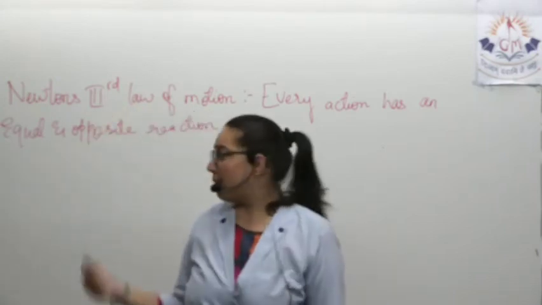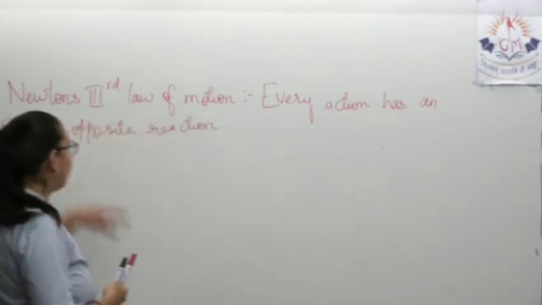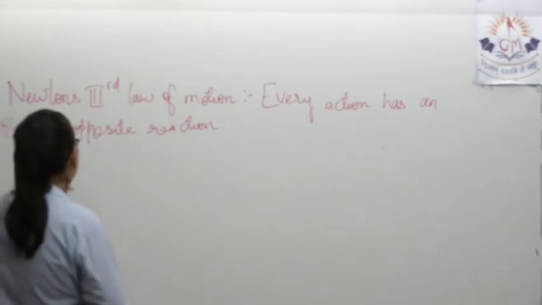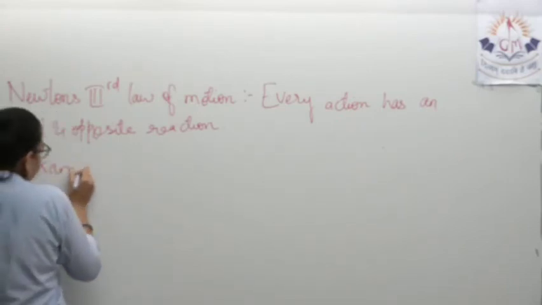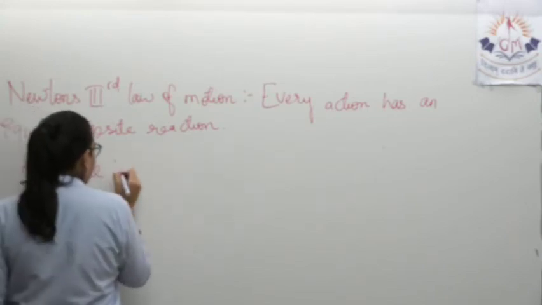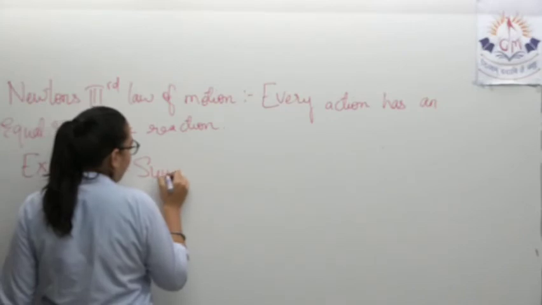So I'm noting all the three laws, and a few examples of the third law are noted over here. You can give the explanation the way I gave. Swimmer is able to swim.